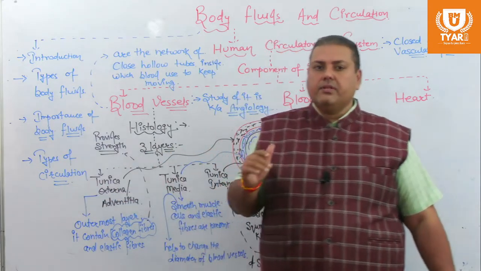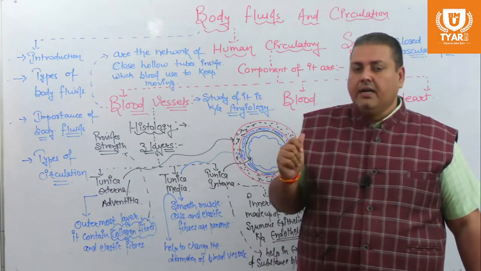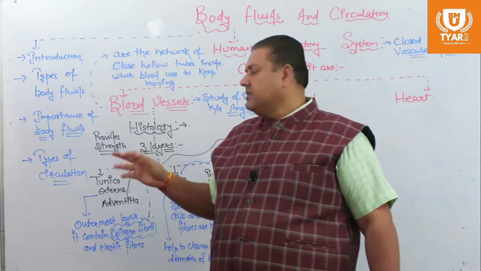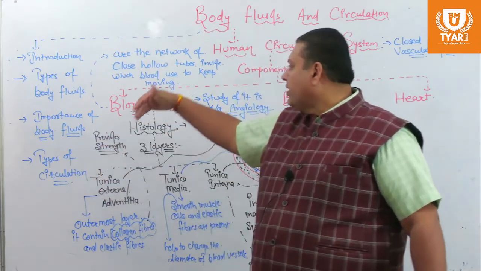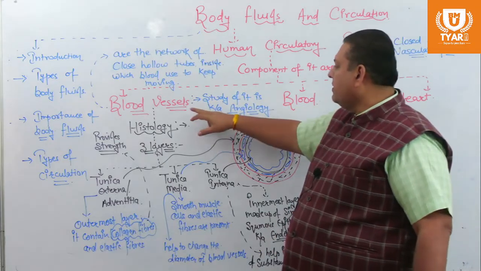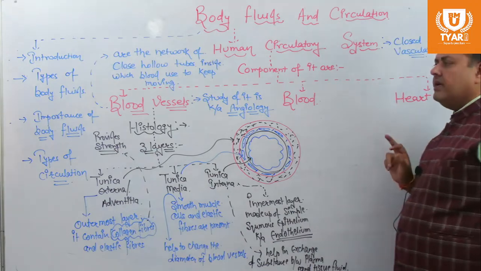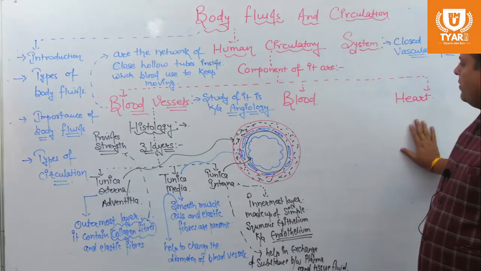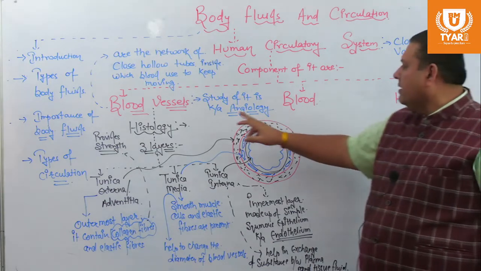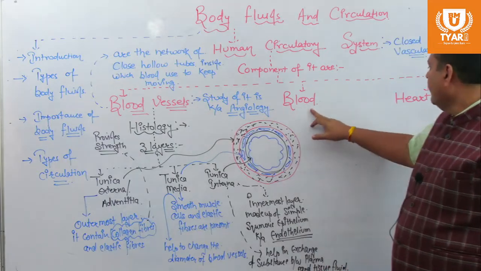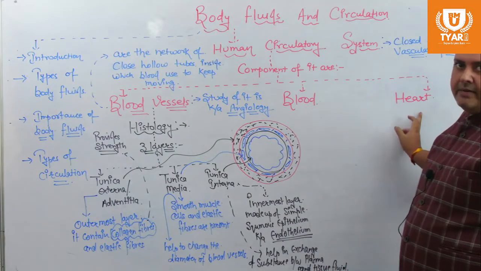The examples of extracellular circulations are extraorganismic circulations and intraorganismic, which we had discussed in previous lectures. In today's lecture, we had started to discuss the human circulatory system. The three important components of the human circulatory system are blood vessels, blood and heart.